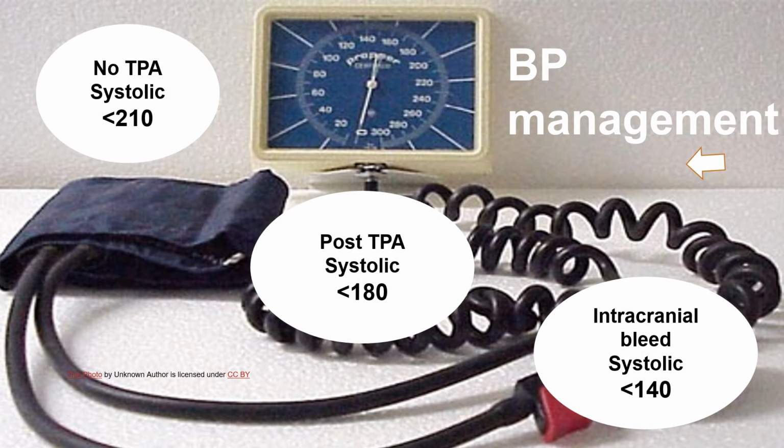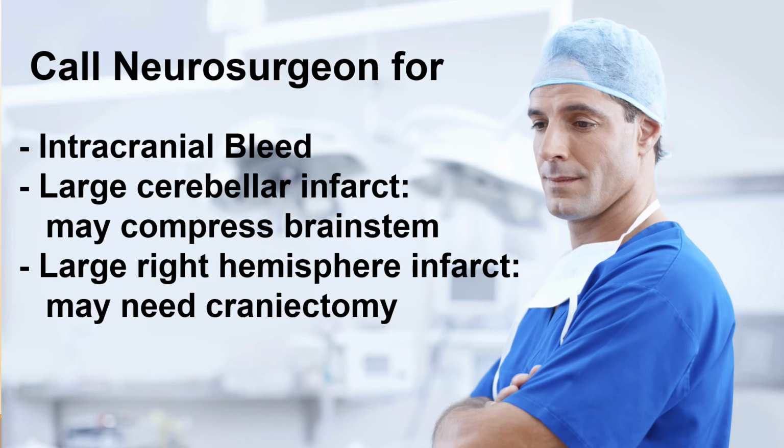For blood pressure management, if patient did not receive TPA, we can allow the systolic to stay below 210. Post-TPA patients' systolic blood pressure should be maintained under 180. For patient who has a bleed, systolic blood pressure to be under 140.